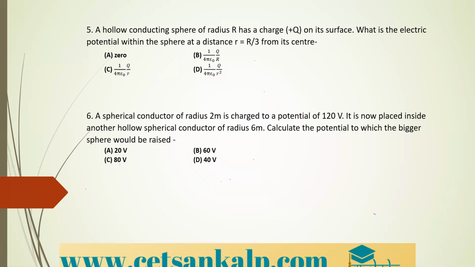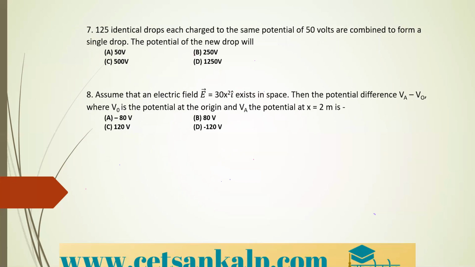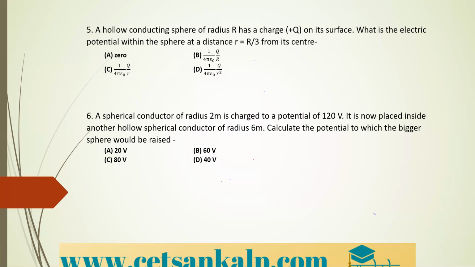Next question is, a spherical conductor of radius 2 meter is charged to a potential of 120 volt. So it is charged to a potential of what? 120 volt. The value of V is given. Right? Next, the radius value is given. It is 2 meter.